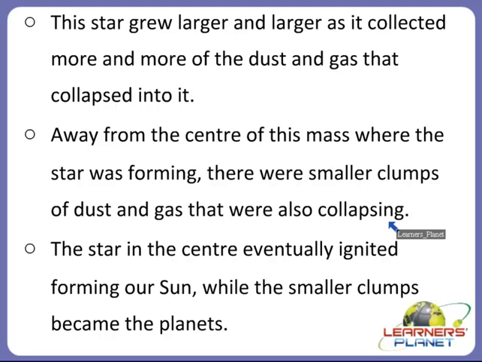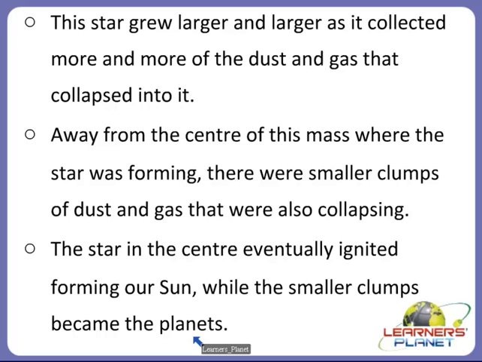And because of this, what happened? This was all taking place under the weight of its own gravity, right? And what happened then? The star in the center eventually ignited, forming into our sun, while the smaller clumps became the planets, right? So in this way the evolution of the solar system began.